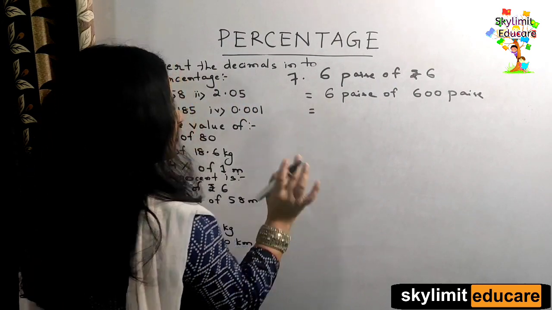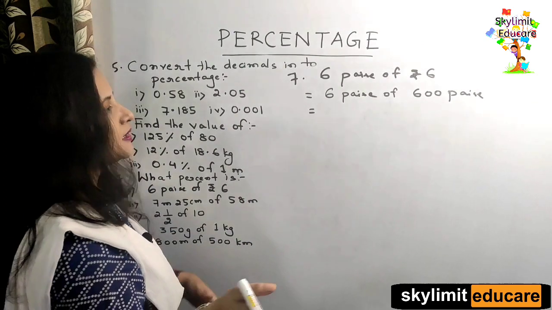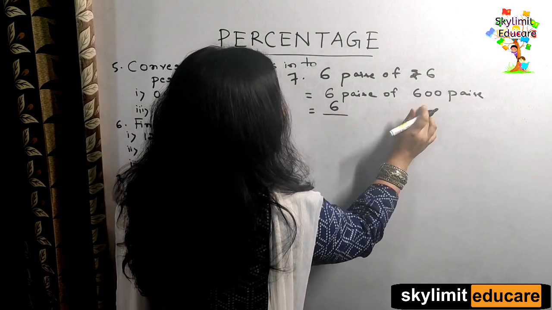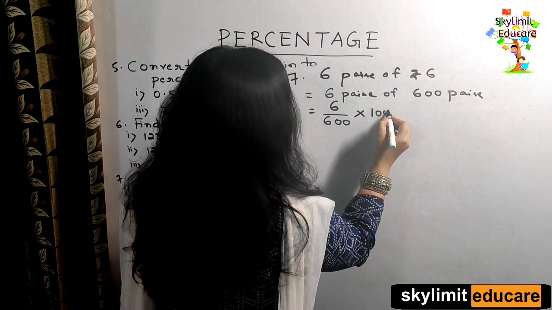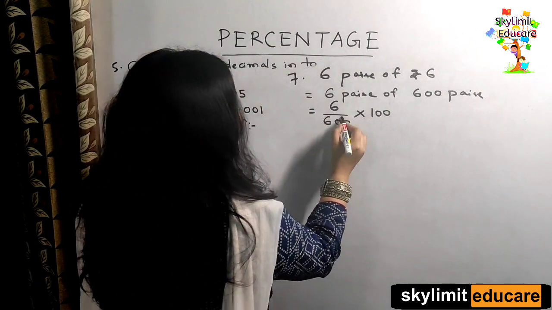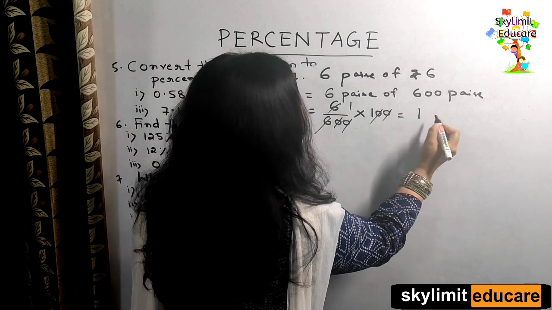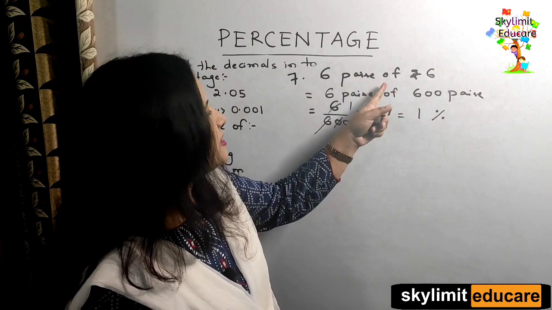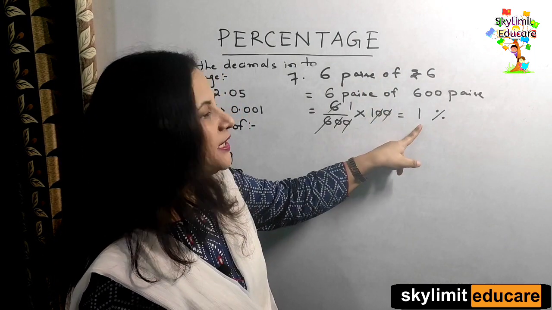So the formula is, remember, for this type of question, what percent is this of this? That means the first quantity 6, second quantity 600, multiplied by 100. And when you cancel it, this completely cancels out. The answer is 1%. So remember, when there is an "of" in the question and there is no percentage sign in the question, the answer will be in percentage.